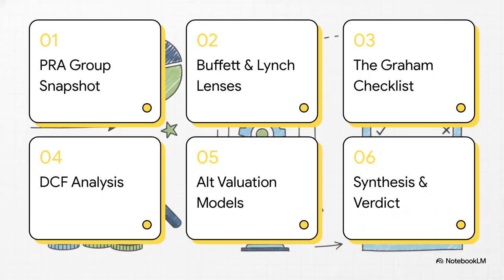Let's dive in. So here is our roadmap for the analysis. We'll start with a quick PRA Group snapshot, apply the Buffett and Lynch lenses, run the Graham checklist, build our DCF analysis, look at those alternative valuation models, and finally synthesize it all into a final verdict.